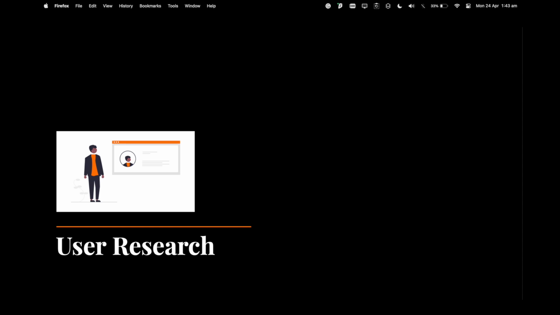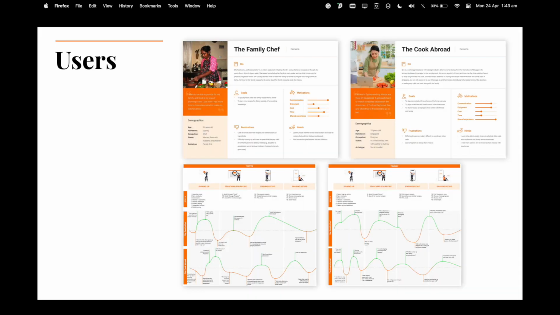User research was done effectively during the discover and define phase of the project. Initially, two personas of the project were chosen, defined and analyzed. These were the family chef and the cook abroad. They were asked to take the journey of signing up, picking a recipe, and sharing the recipe.